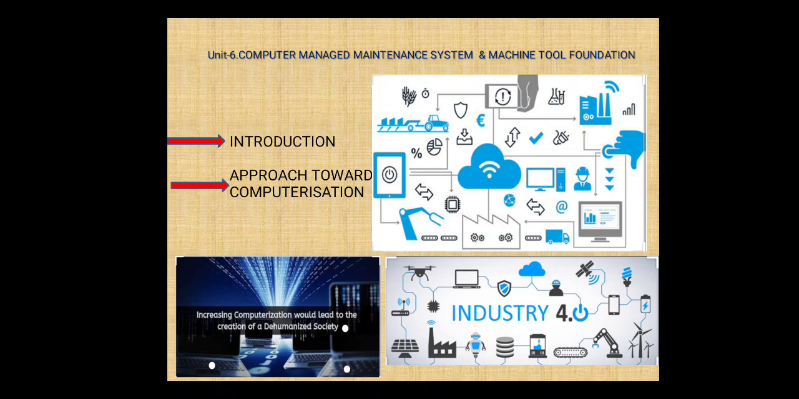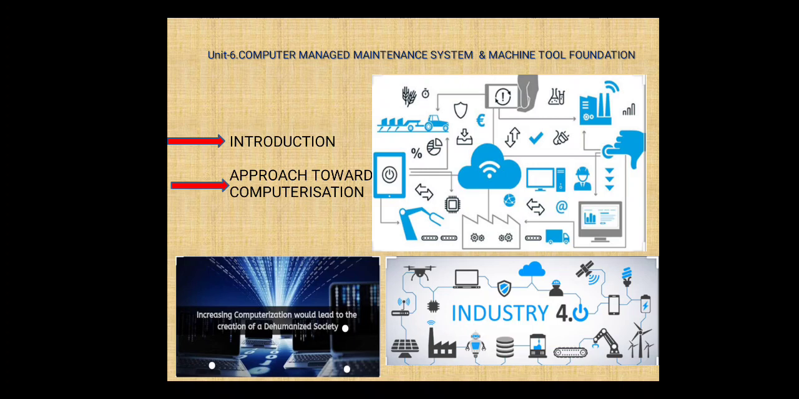The software required for computerized managed maintenance systems is available by following three options. Which are those three options? We'll see here. One, own in-house development. We have to maintain our own development in-house.